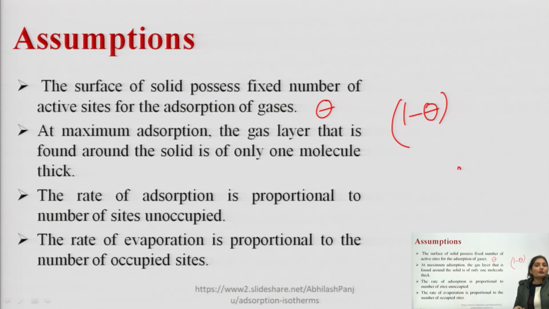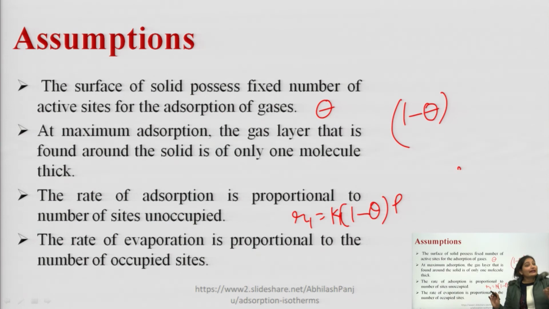So, the rate of adsorption, which can be represented by R1, is proportional to the number of unoccupied sites. And why have I written this P? Because the rate of adsorption depends on the pressure. So, rate of adsorption is equal to K1 multiplied by (1 minus theta) into P. P is the pressure, 1 minus theta is the unoccupied sites, and the rate of adsorption is directly proportional to the number of unoccupied sites. So, I have written this.